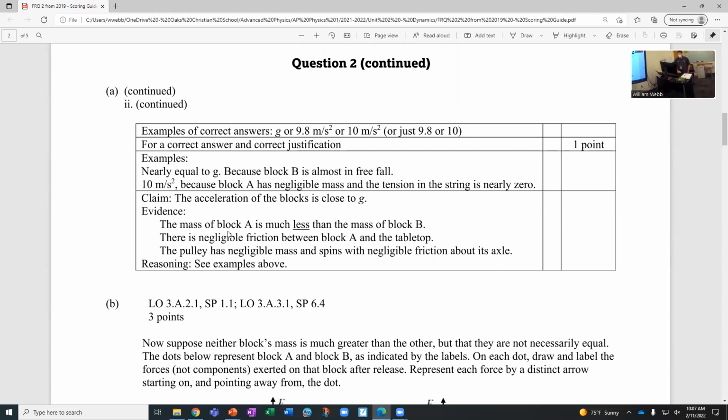And so here you can see it's only worth 1 point, and you have to get both the answer and the justification correct. If you miss either part, you don't get a half point. There's no partial credit. It's just 1 point or 0. And then they give a couple of examples.